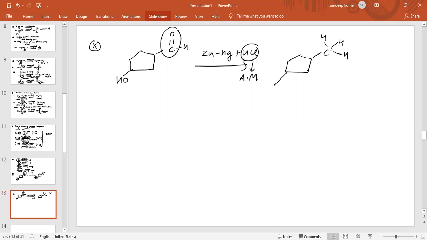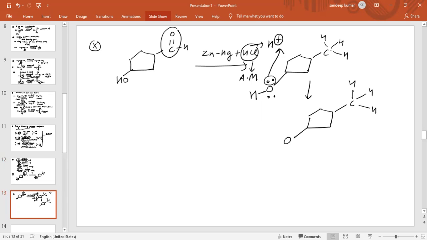Now, as we can see, on oxygen there is a lone pair of electrons, and this acidic medium will provide H plus ion. The lone pair is electron rich, and H plus is electron deficient. So this lone pair will be donated to the H plus ion. If the medium is acidic, then this oxygen will gain hydrogen and the charge on the oxygen atom becomes positive. This is clear to all of you.